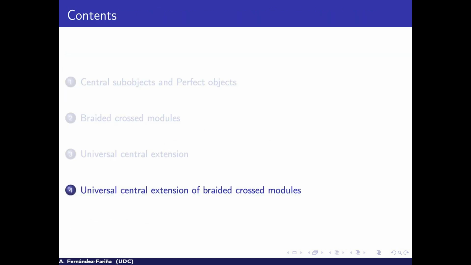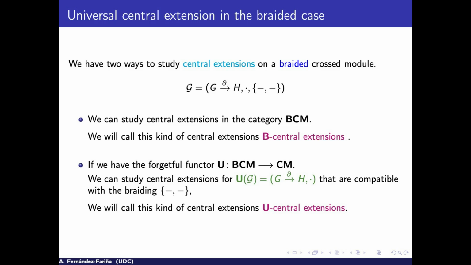So in our category, the category of braid cross models, well, in this category we can take two ways to start. If we have a braid cross model, we can study what is the central extension in the category of braid cross models. I will call these the B central extensions. And we also found another way: if we take the forgetful functor and we say, okay, we will take all the morphisms in the category of braid cross models, but we will check if it is central in cross models.